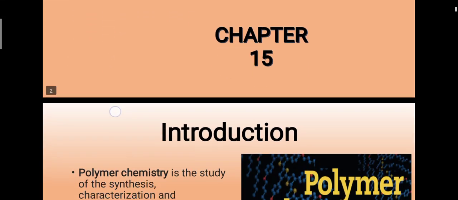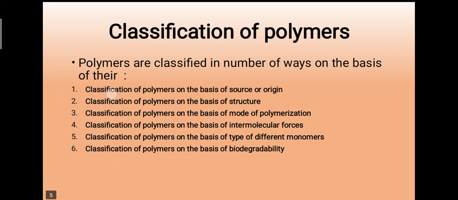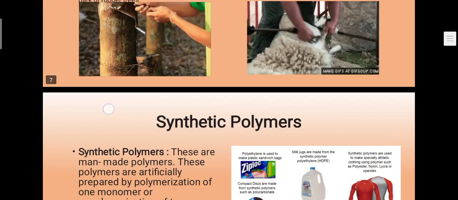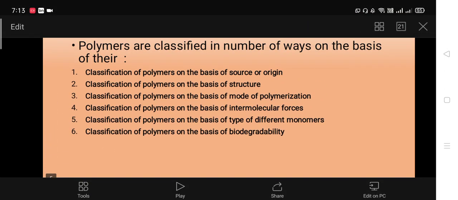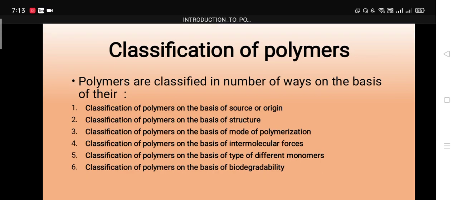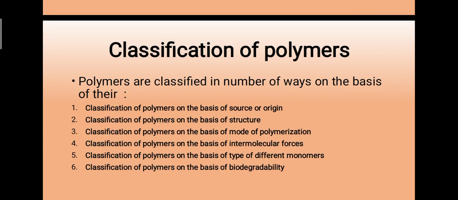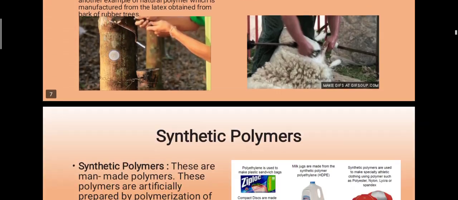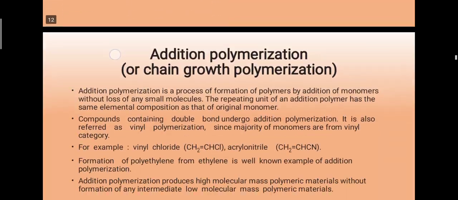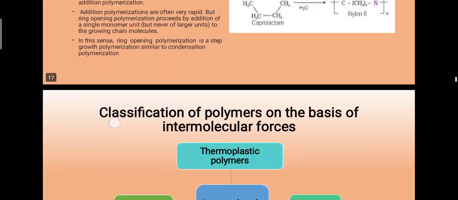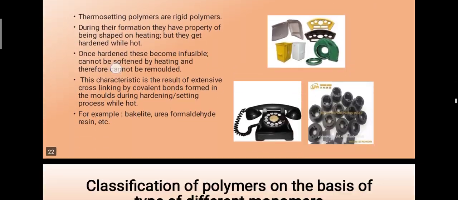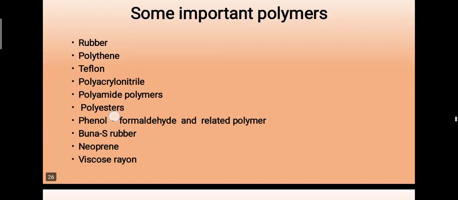Students, in the last lecture, we discussed the classification of polymers. In that, we learned six classifications, and that classification depends upon sources or origin, structures, mode of polymerization, intermolecular forces, and different monomers, and the last one, we learned about biodegradability. Now students, after classification, today we are going to learn some important terms of the chapter.